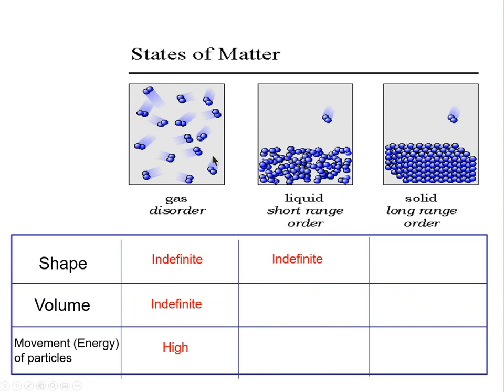Now with volume, we have to think about the proximity of different particles in the sample. For example, in the gas, they're all spread out. In the liquid, they're much closer together. Because they're already very close together, it means they don't have a lot of room to move. Think about being in my classroom with only 2 other kids, you would have a lot more space to move around. But if the kids were all shoulder to shoulder filling the room, there wouldn't be as much place for you to move. So the volume of a liquid will always be definite. The volume will not change.